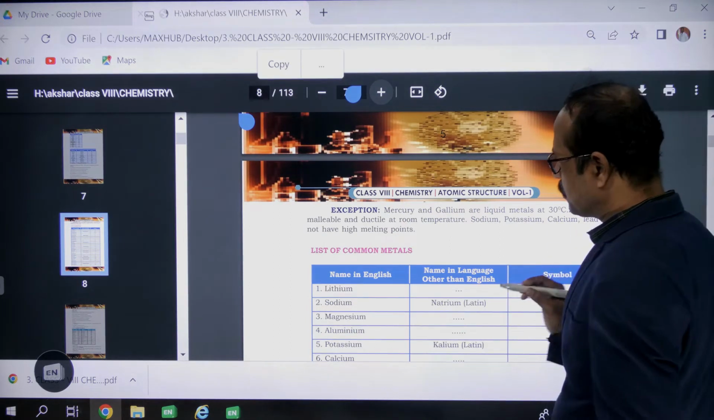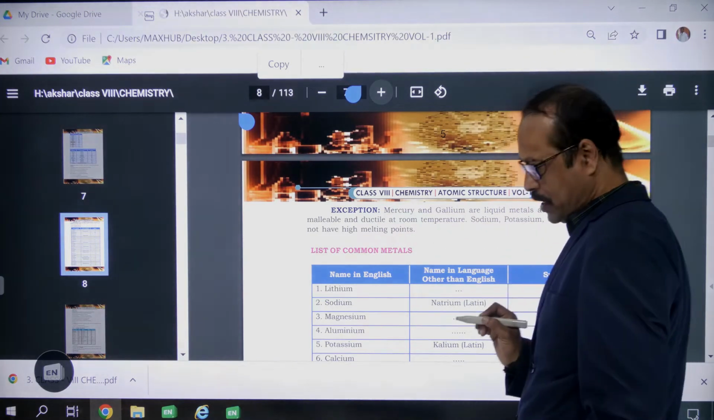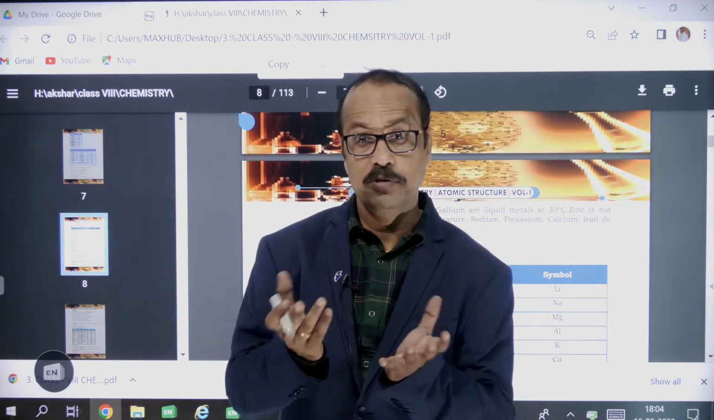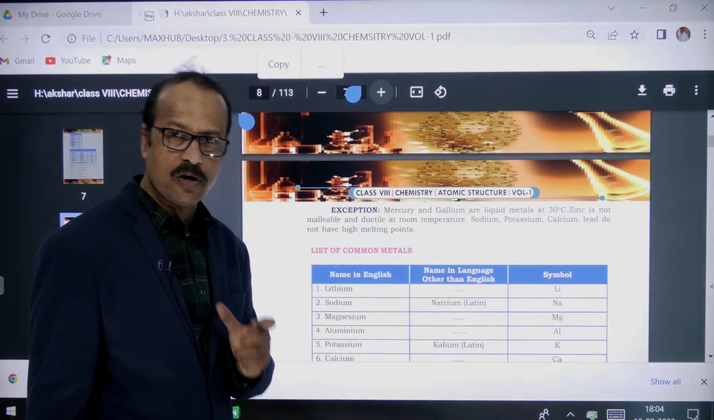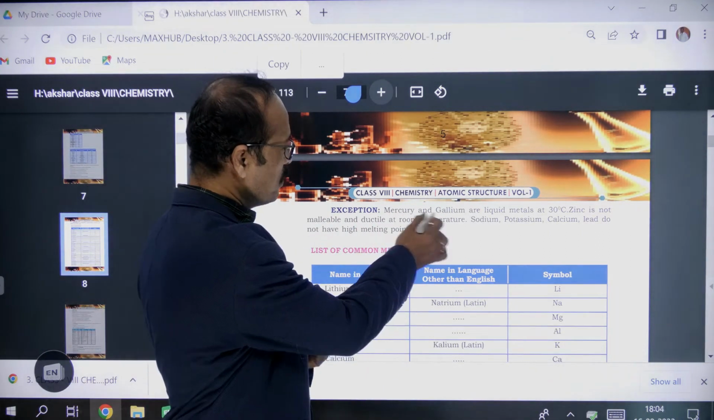And here some exceptions are also there for the metals. Mercury and gallium are liquid at room temperature. So you know that metals are generally solids. But there are a few metals which are considered as metals, but they are not solids, like mercury and gallium. Very important. You need to remember this one.